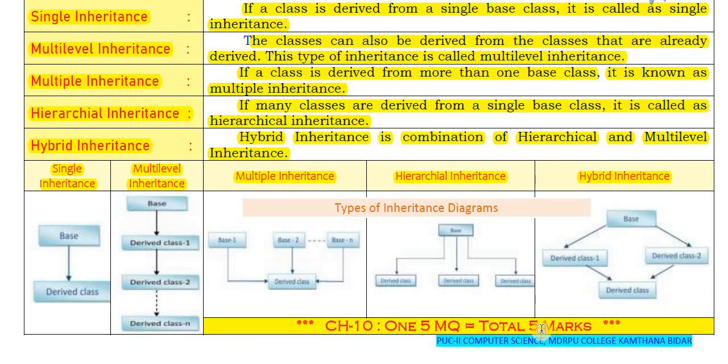So these are the details about the inheritance chapter. This is chapter number 10. In the full syllabus this chapter is for 5 marks, and only one question used to come in the examination for 5 marks. But this year for the reduced syllabus you will get 4 questions from this chapter for a total of 9 marks.